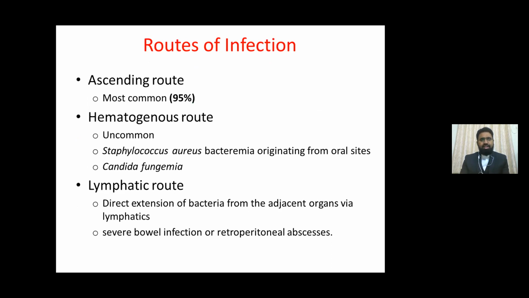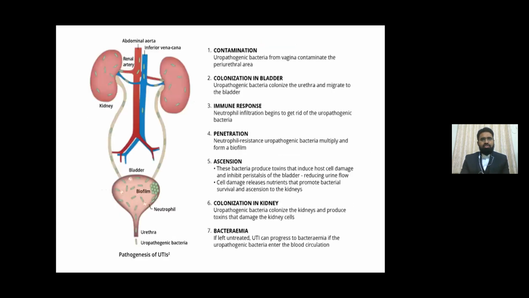Hematogenous route is seen in Staphylococcus aureus bacteremia, where a primary site is our oral cavity, and Candida fungemia. These are uncommon. There is another route called the lymphatic route, where there is a direct extension of bacteria from adjacent organs via lymphatics. This is also a rare entity, seen in severe bowel infections and retroperitoneal abscesses.